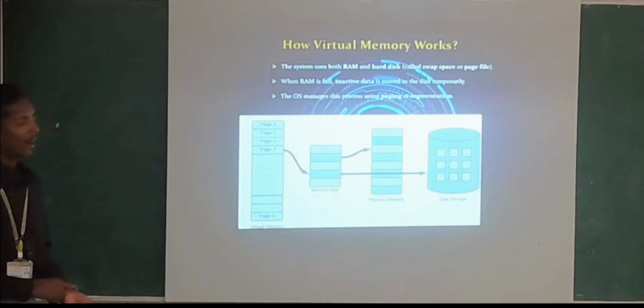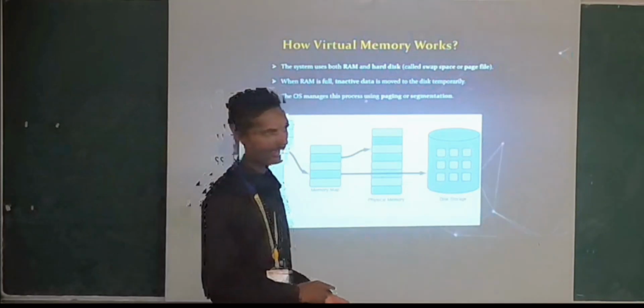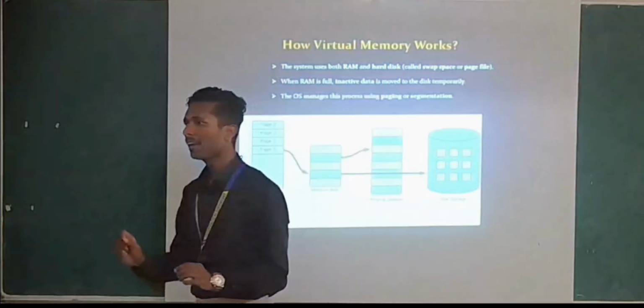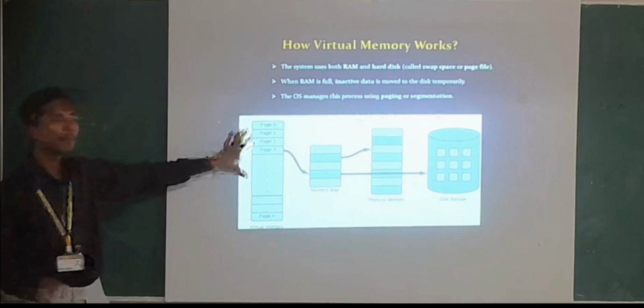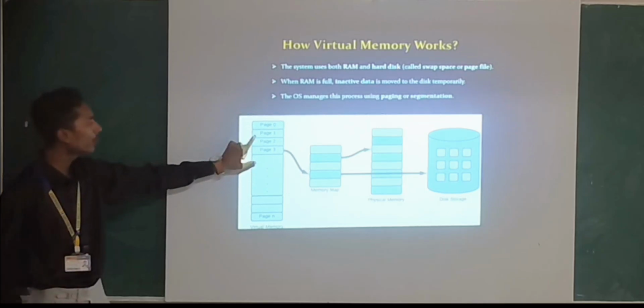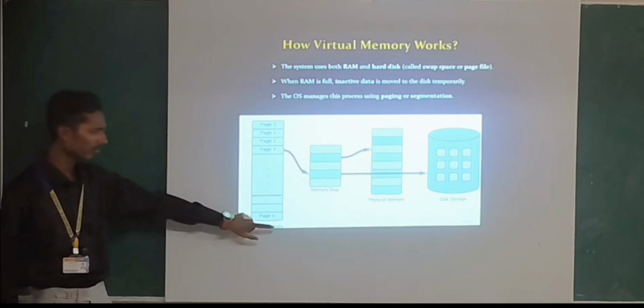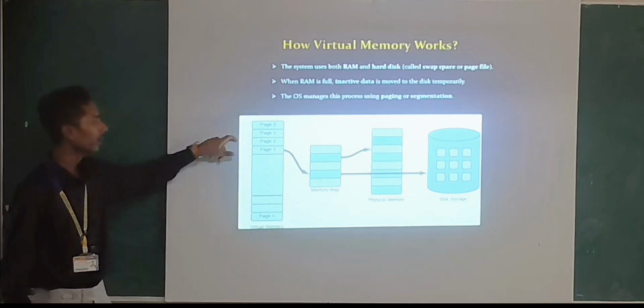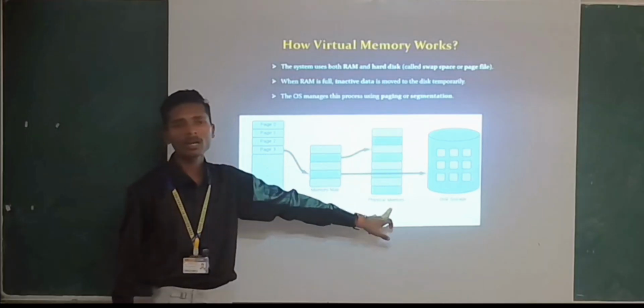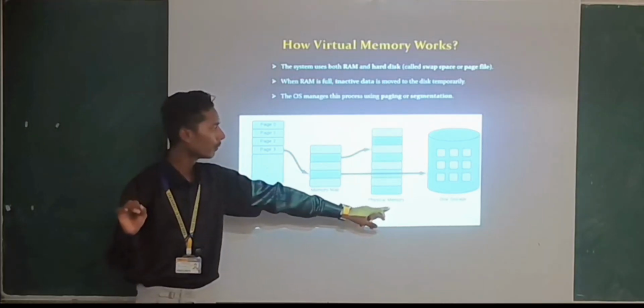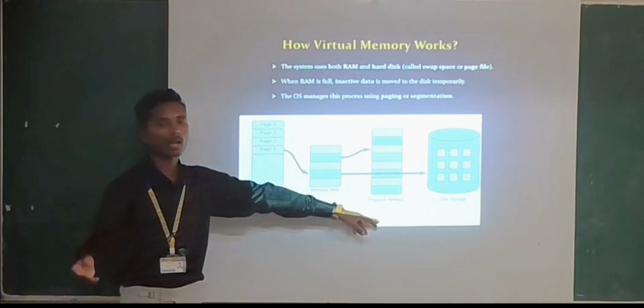See how virtual memory works. There is one thing, that is swap. I already told you that it makes a lot of pages: page 0, page 1, page 2, page 3, and so on. This is actually virtual memory. This is physical memory, which means our RAM or ROM, and this is the big storage, meaning our hard disk.